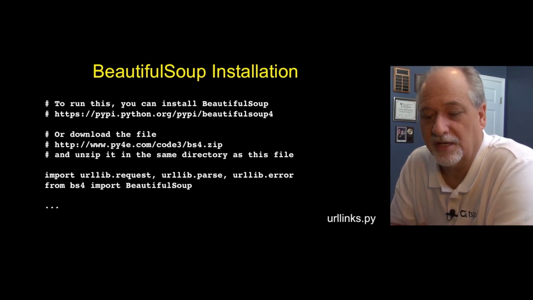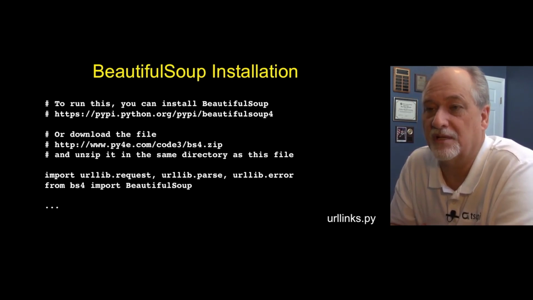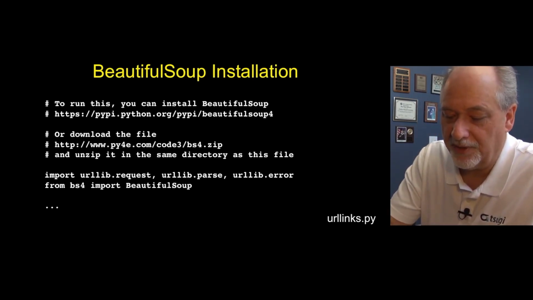If you're good at extending your Python, you can just install Beautiful Soup for all Python programs. If you can't change your computer's configuration because you're on a school computer or you're using a USB stick or something, then there's a way to download this file that I've created called bs4.zip.